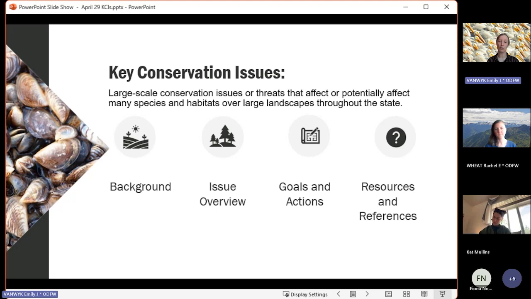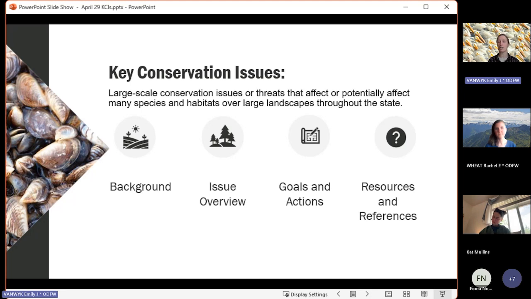It's also intended for landowners and natural resource managers looking for ideas and rationale for conservation actions. These aren't comprehensive, and they can't be. These are the biggest issues that we see wildlife facing in our state. So instead, this is really intended as a broad overview, and we're trying to make sure that they're structured so that way we can connect local issues back to that text.